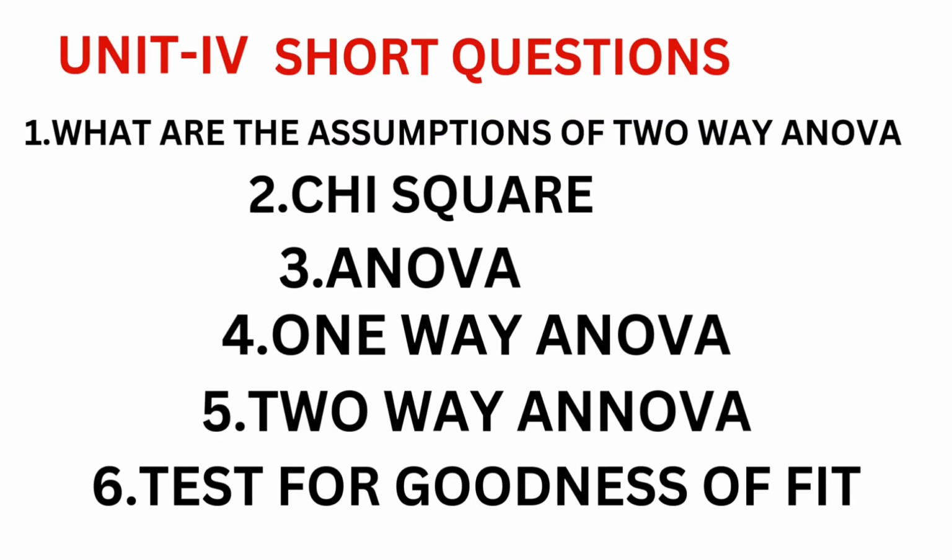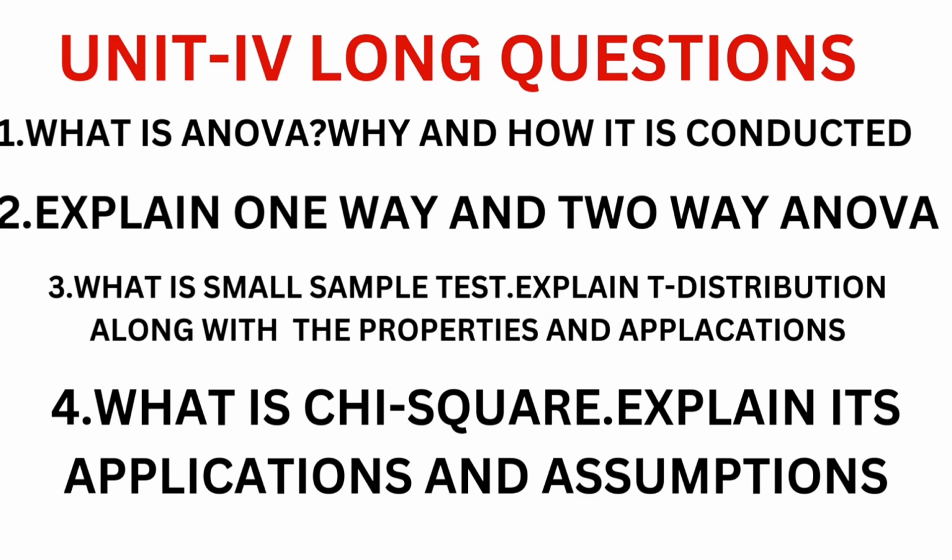Now, unit 4, short questions. What are the assumptions of two-way ANOVA? Very important. Chi-square, very important. ANOVA, one-way ANOVA or two-way ANOVA, very important. Test for goodness of fit, very important. So these are the important questions from unit 4 for short. Chi-square is very important, and what are the assumptions of ANOVA is also very important.